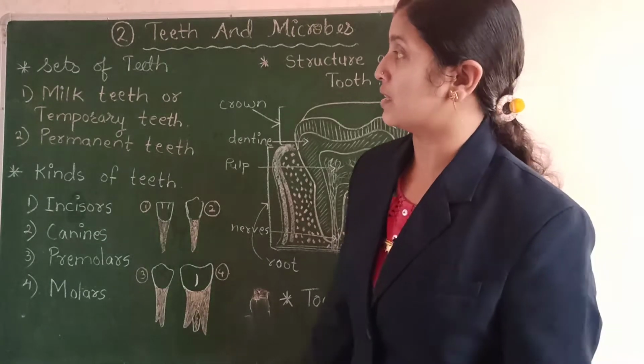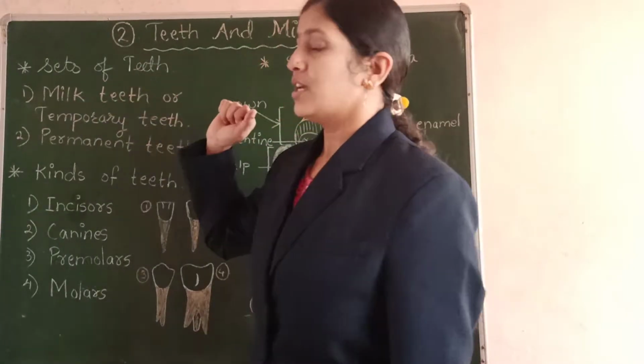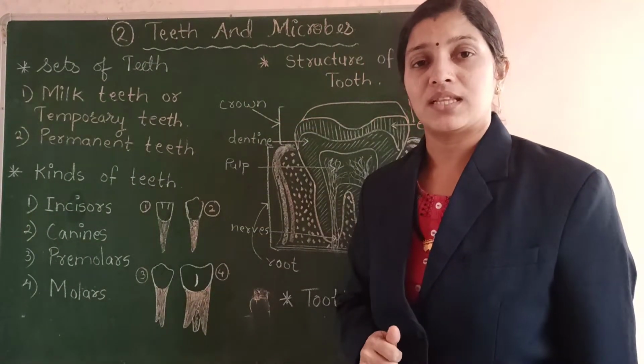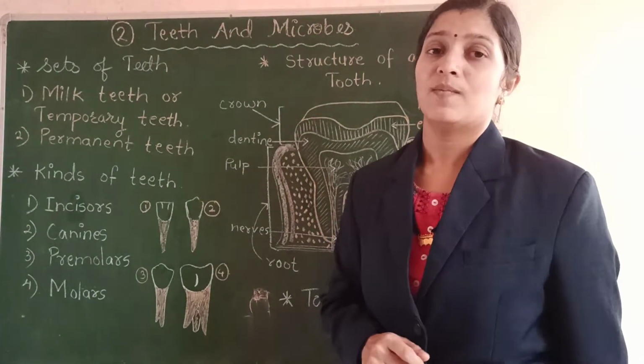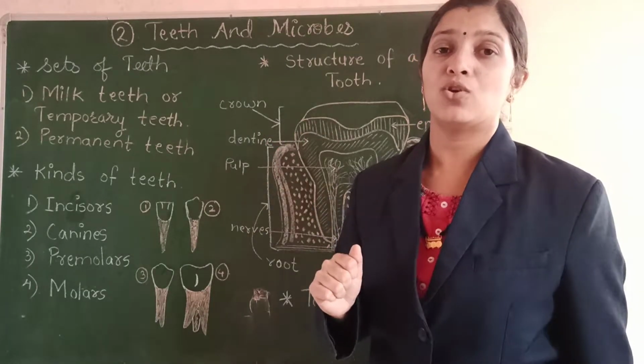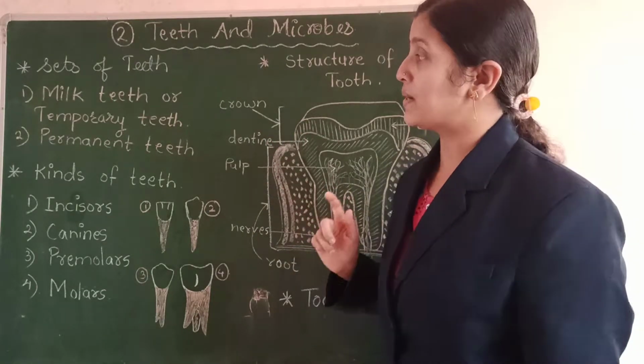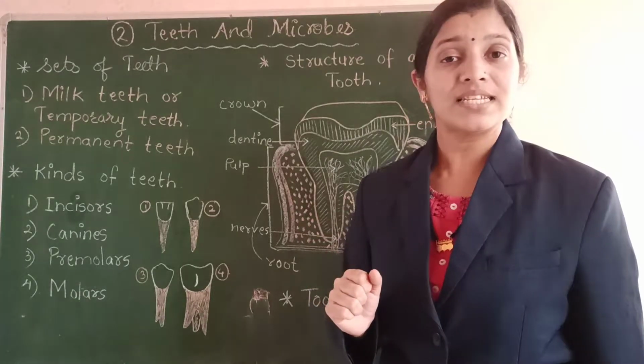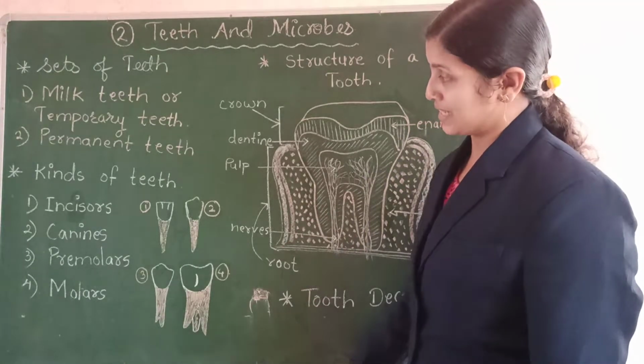Now we will learn the sets of teeth. Now what are these sets of teeth? There are two sets of teeth. The first one is the milk teeth, also called temporary teeth. And the second set of teeth is the permanent teeth.